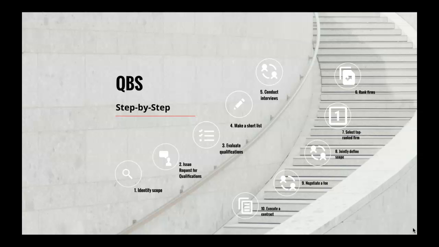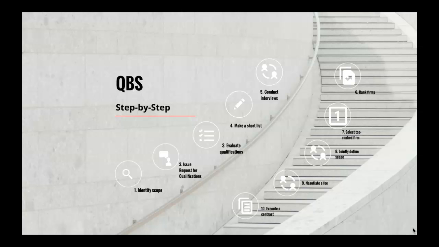Welcome to the QBS step-by-step guide to using the qualifications-based selection process to match the right professional services provider to your project. Before we begin, I want to let you know that the QBS Michigan website has resources, including a full, downloadable workbook that goes through each of these steps in detail, as well as worksheets and templates for you to use. Go to qbs-mi.org and click on Resources.